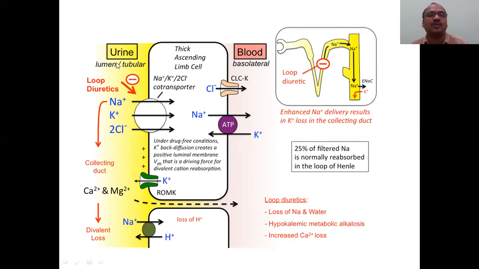Now, loop diuretics, what do you do? See, loop diuretics having a negative action on this. That's why in the exam they will ask how the loop diuretics will. Loop diuretics, it stops the co-transport of NaK2Cl. It is a pump, just like a pump. So what happens when you block this with the help of loop diuretic, all these things will be excreted. See here, collecting duct, it goes to collecting duct. See here how it is going. Very simple mechanism. Loop diuretics will act here. Keep in your mind. Here only you can get the sodium, potassium, 2-chlorine pumps.